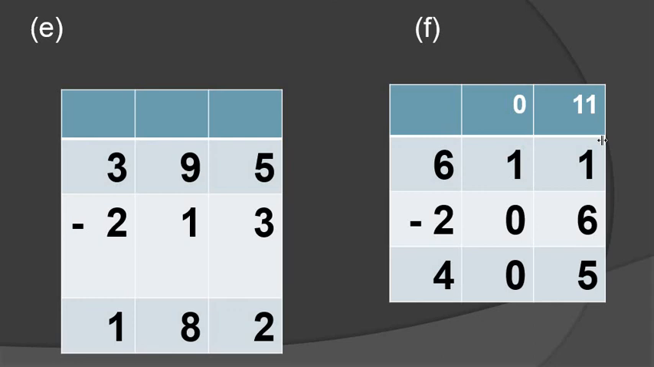611 minus 206. So 1 minus 6, is this possible? No, 1 minus 6 is not possible. So how can we solve 1 minus 6? Take the borrow and put the 10. 10 plus this 1, 11. 11 minus 6, so 5, students.